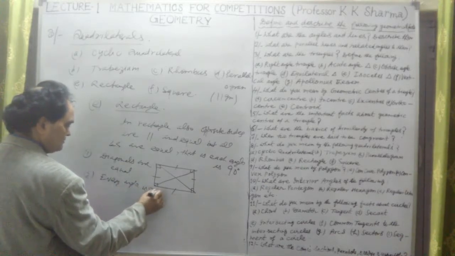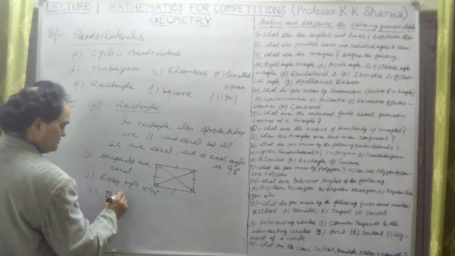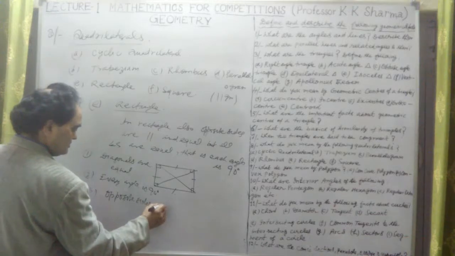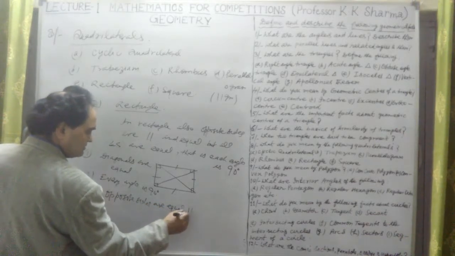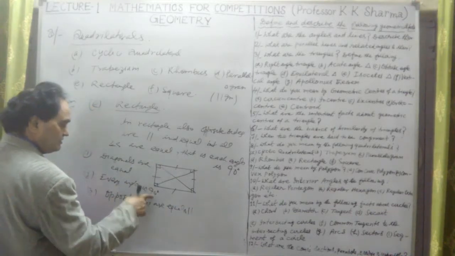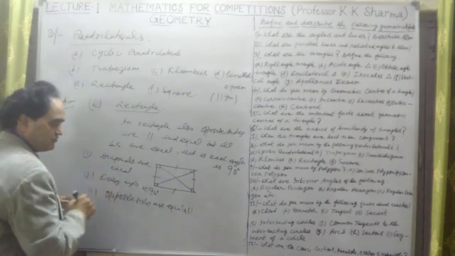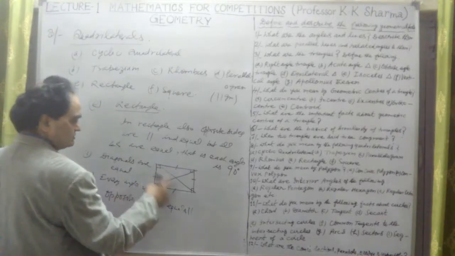Every angle is 90 degree. Third point, opposite sides are equal and parallel. Same condition as of parallelogram. But every angle 90 degree is different. Diagonals are equal. This is different from parallelogram.